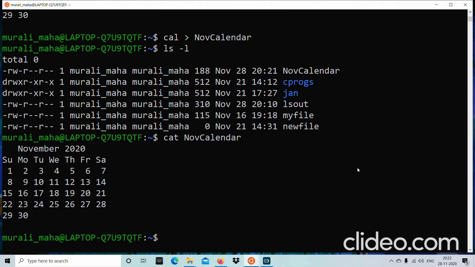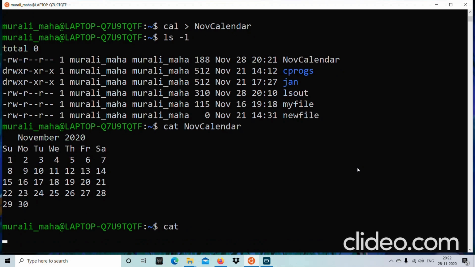Now I want to do something like this. I want cat to receive the input from a file. See, when you press enter, from where does cat expect the input?